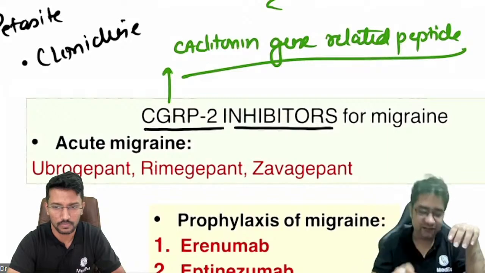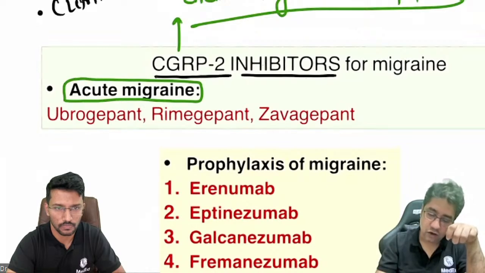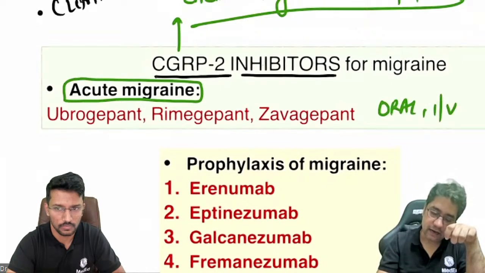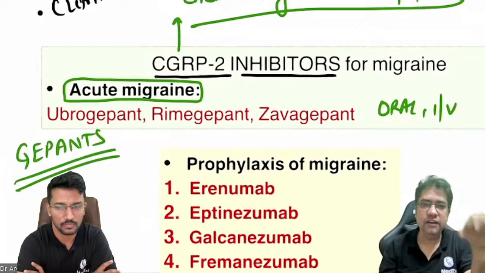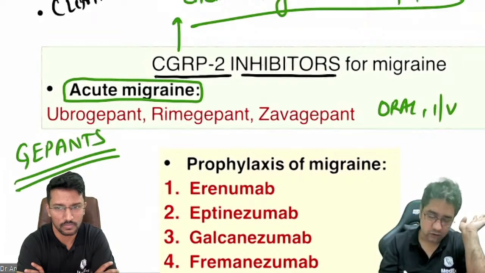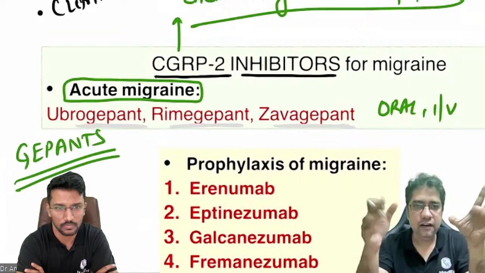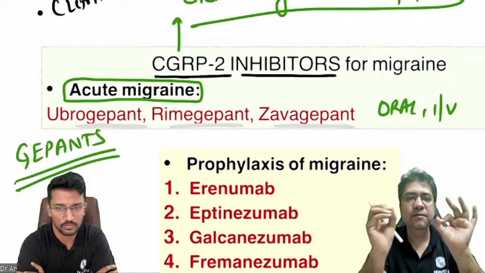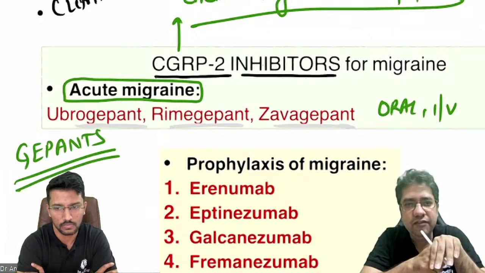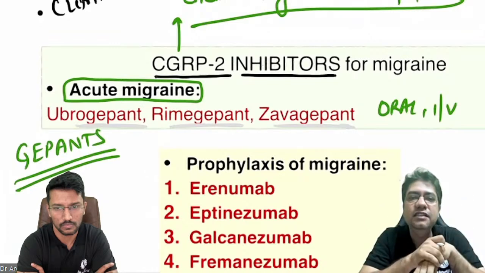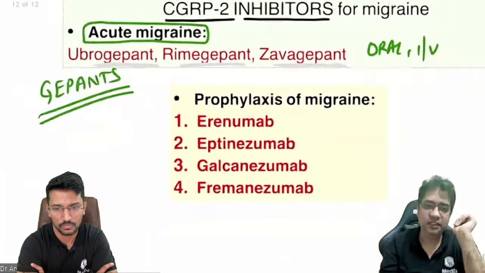Now, the first class of drug among CGRP2 inhibitors, which are given in acute migraine, oral and IV, are gepants. We call them gepants because they all end with the word gepant. Okay? तो क्या नाम है? Ubrogepant, Rimegepant, Zavegepant, any gepant word is coming. Remember, they block CGRP2 receptor. Recently, we developed monoclonal antibodies against CGRP2.